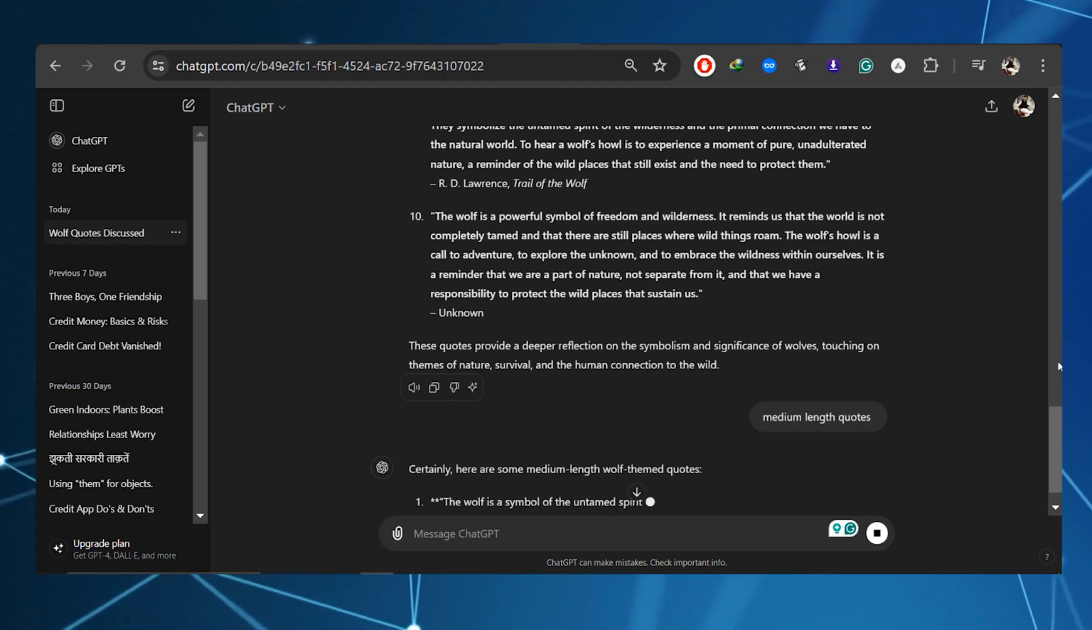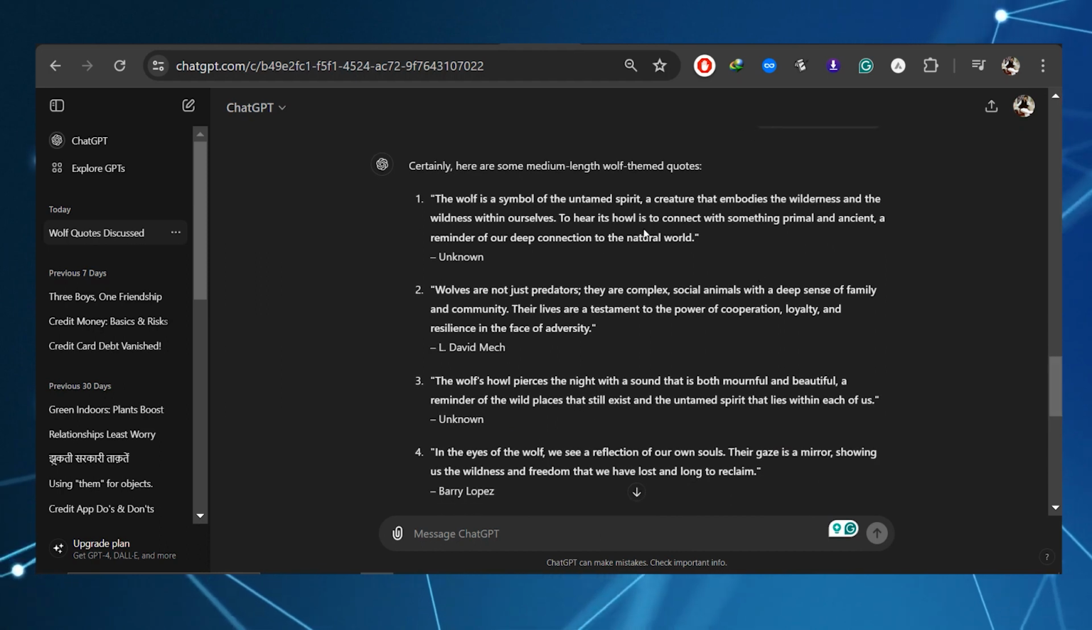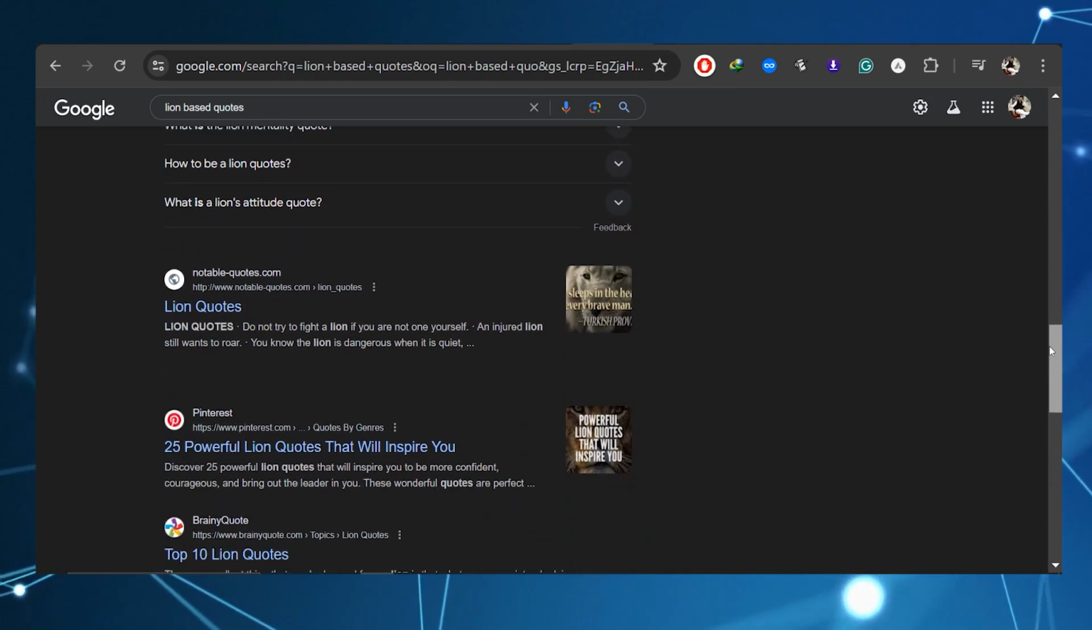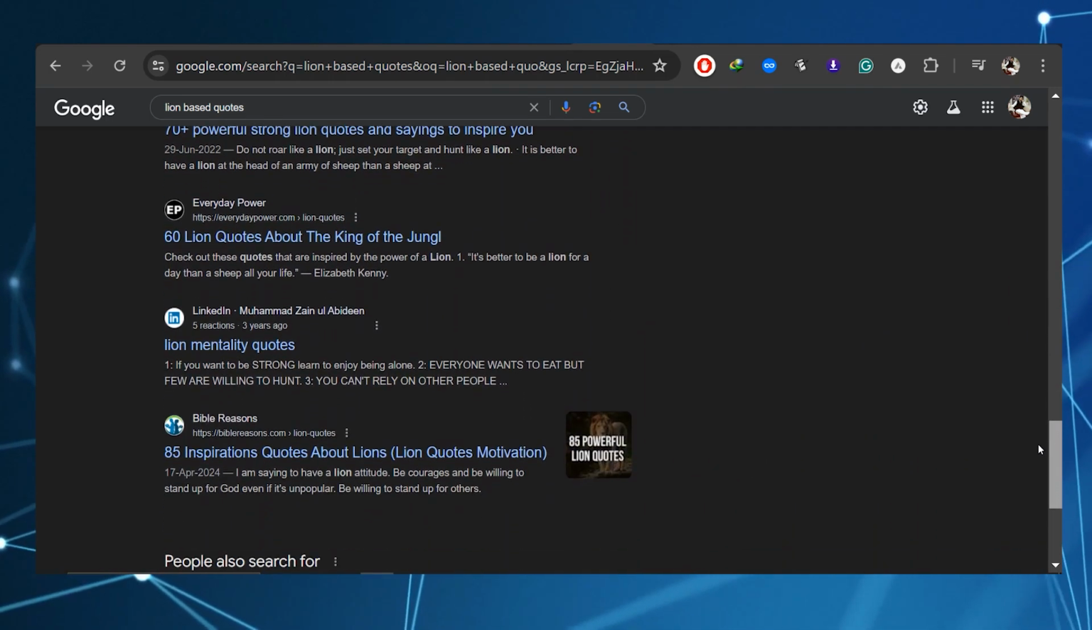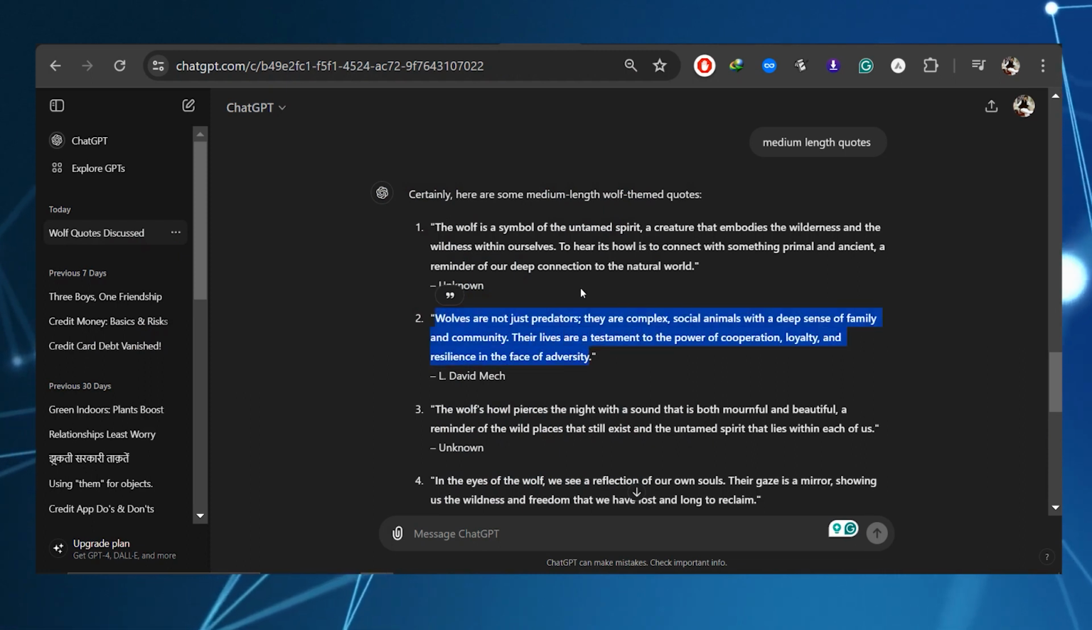Once you have these quotes, read through them and pick the ones that sound best and fit your theme. Another option is to search Google for lion quotes, for example, and you'll find plenty of good ones from various websites. Now, once you've picked the quote you like, just copy it from ChatGPT.